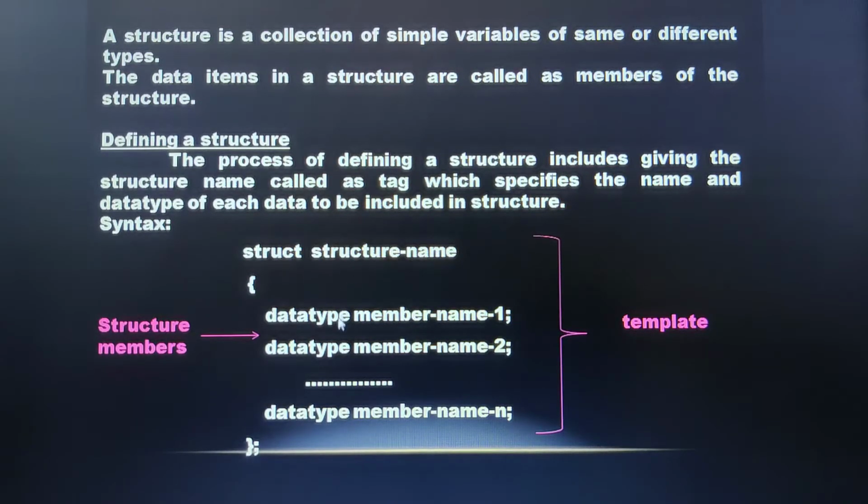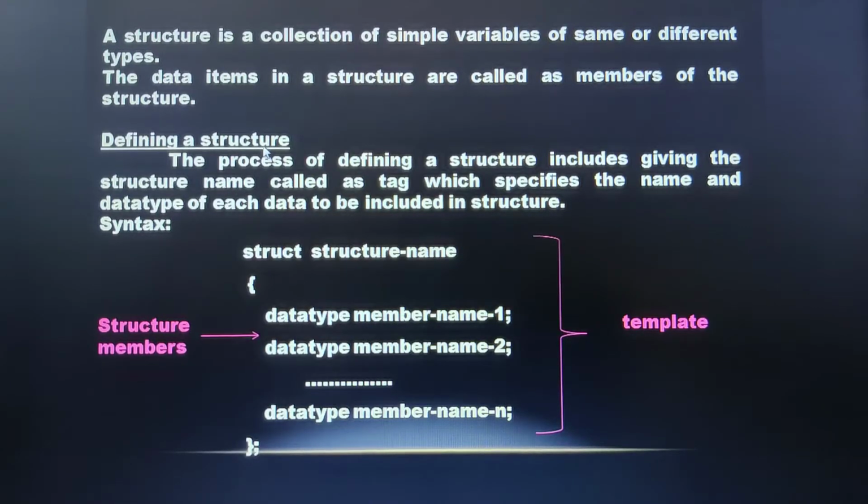The list of all these members we refer to as a template. A semicolon follows the closing bracket, and the semicolon indicates the termination of the entire structure. So this is the process of defining a structure.